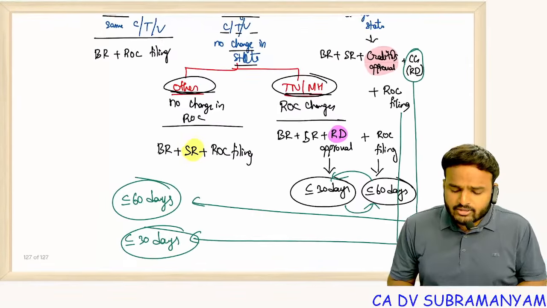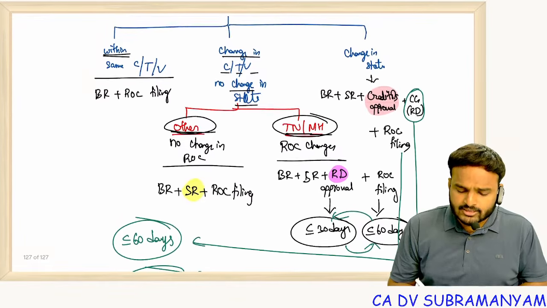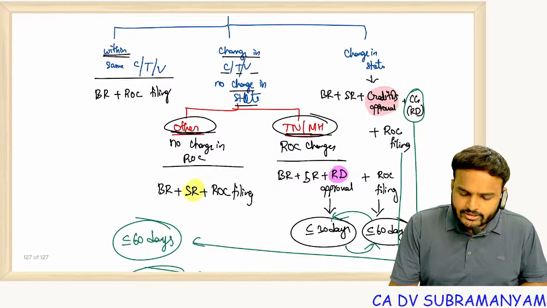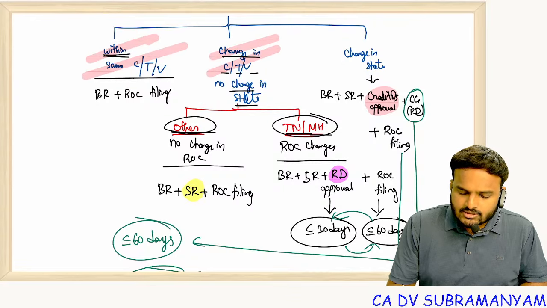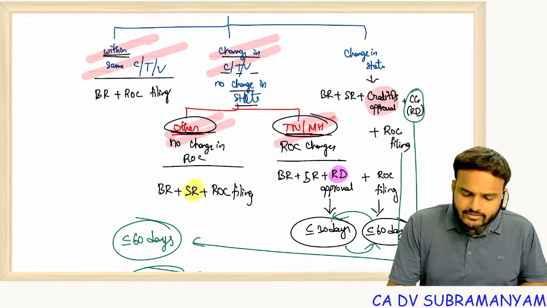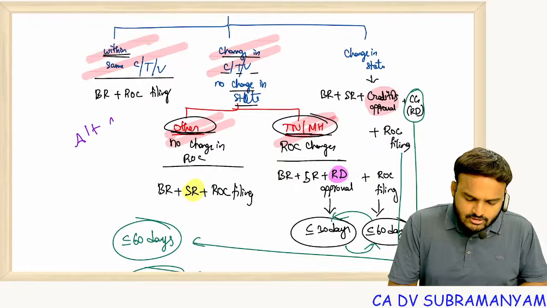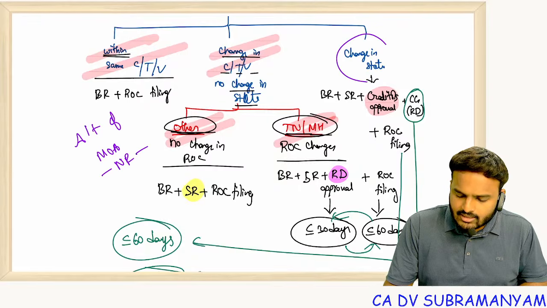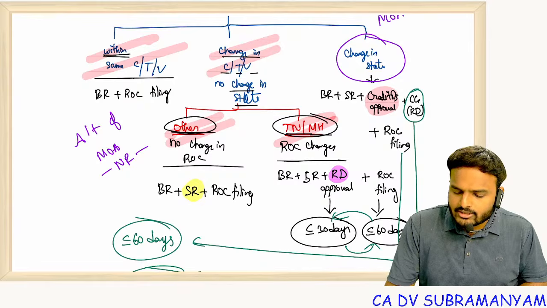An important, interesting, exceptional point: in the first 3 cases, within the city, changes in city, town, village, alteration of MOA is not required. But in the last case, alteration of MOA is required.